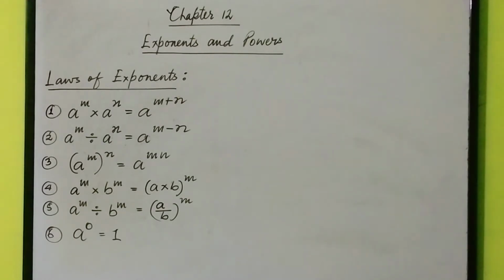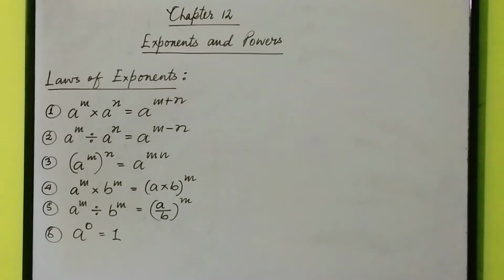So what are the laws? A to the power m into a to the power n equals a to the power m plus n. A to the power m divided by a to the power n is equal to a to the power m minus n. A to the power m whole to the power n is equal to a to the power m into n. Then a to the power m into b to the power m equals a into b whole to the power m.